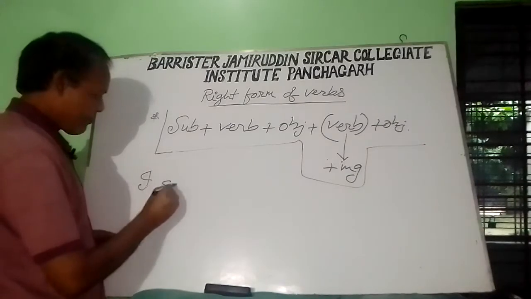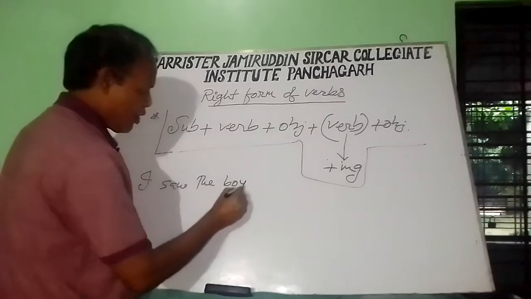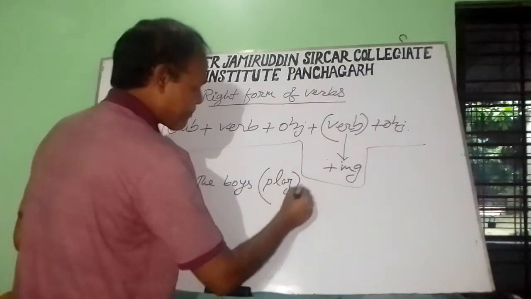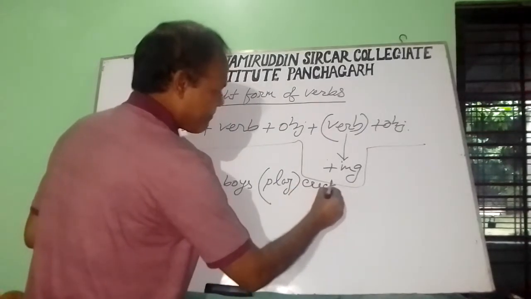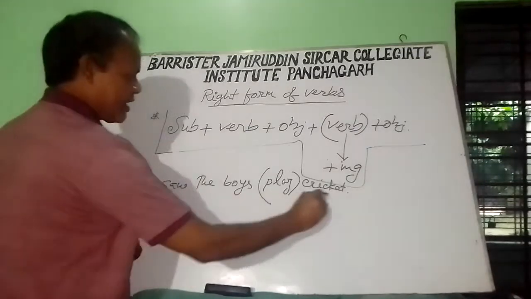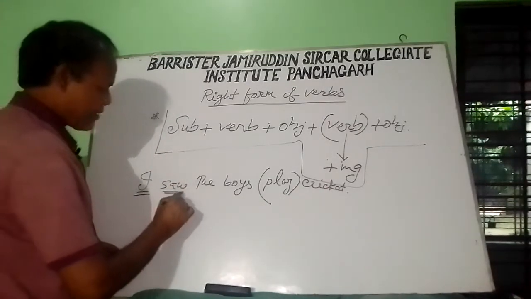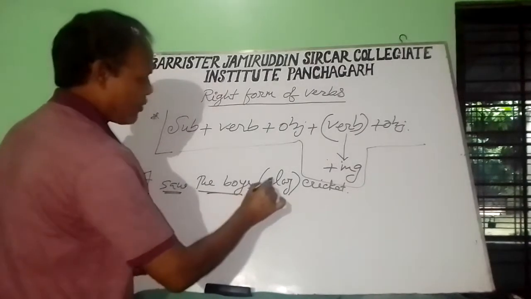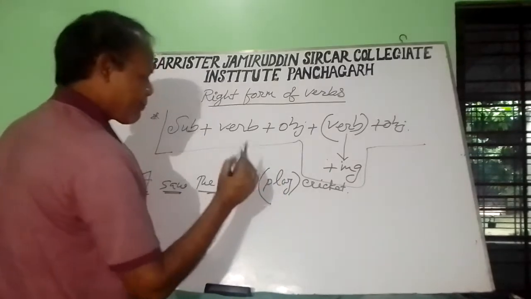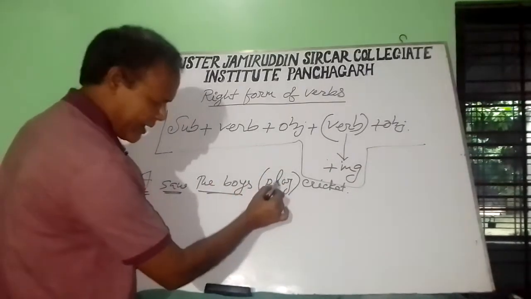I saw the boys play cricket. So it is a simple sentence, and there is subject, verb, object, and after the object there is a verb, and the verb must take ing.